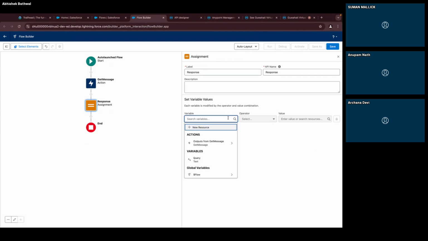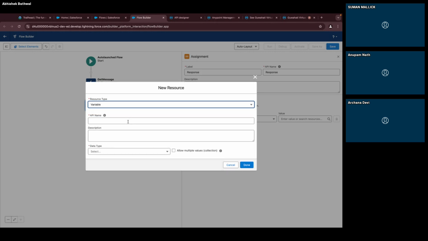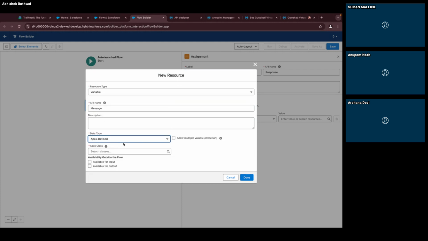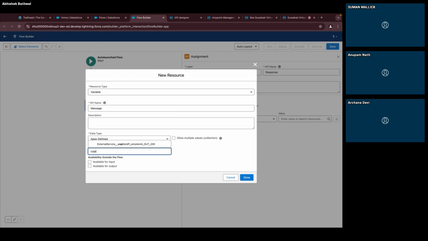Now here I need to see the message, the output I'm getting from my agent. I need to get that. So this is my output, where I am getting the message from. Here I will create a variable which will show me the message, and this time I will use Apex-defined because I am taking the output directly from my API, so that should match.